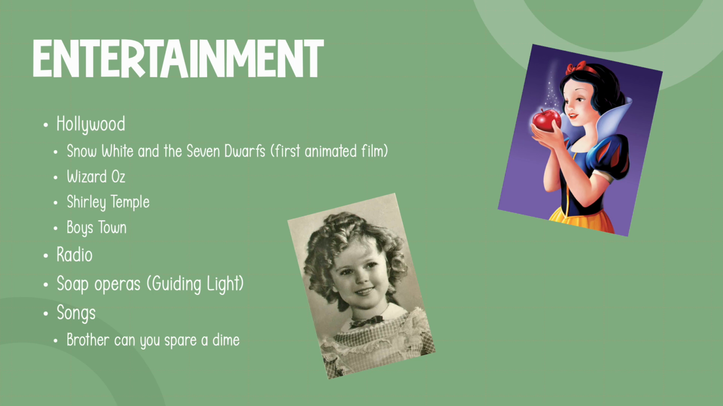Snow White and the Seven Dwarfs was the first feature-length animated film, and movies like The Wizard of Oz, Shirley Temple, and Boys Town were hugely popular. By this time, film had grown past having no dialogue and being set to music.